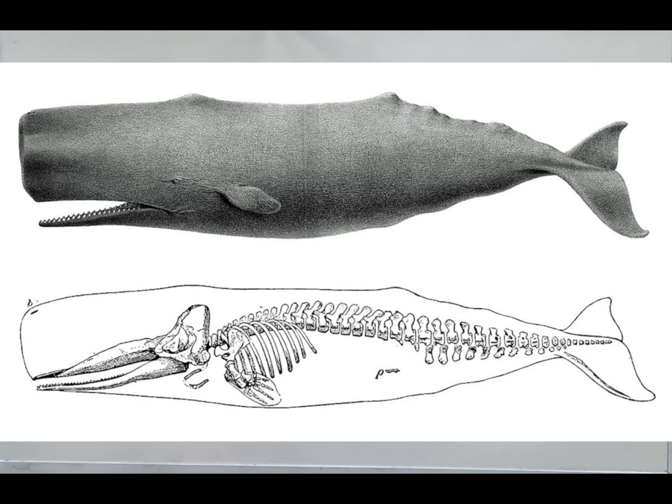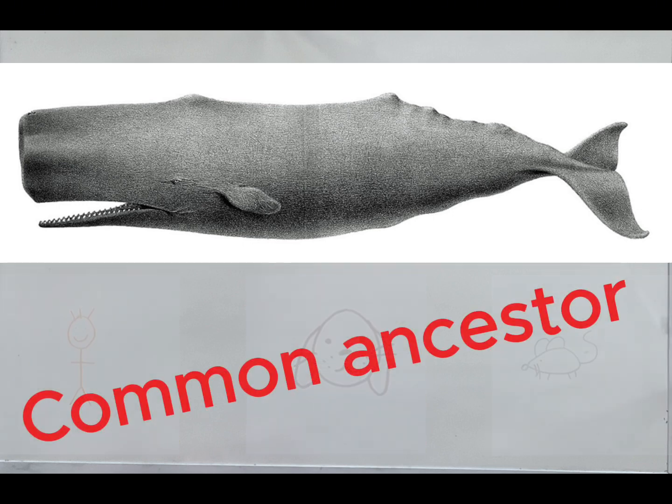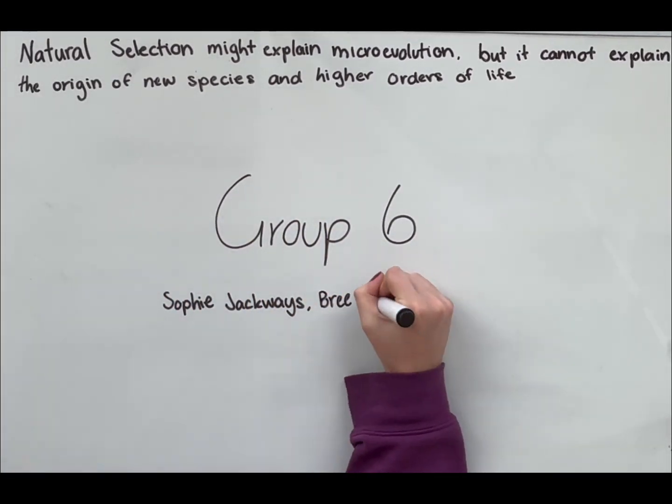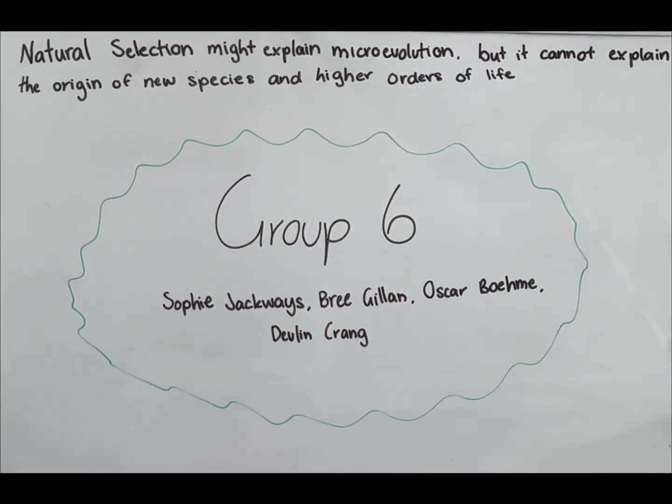A study found that cetaceans share other genes, such as milk protein and immune system genes, with mammals such as humans, dogs, and mice, which show that they share a common ancestor with terrestrial mammals. We hope this has cleared up how natural selection and microevolution are involved with macroevolution, and how all this is supported by genetic and fossil evidence.